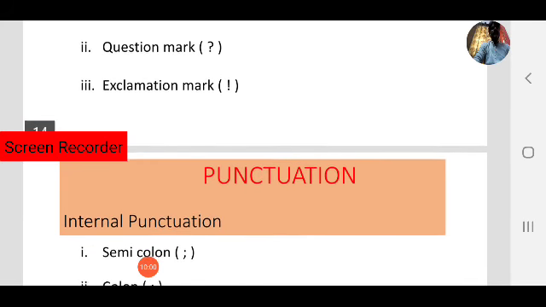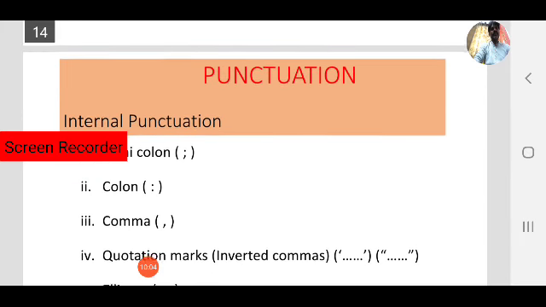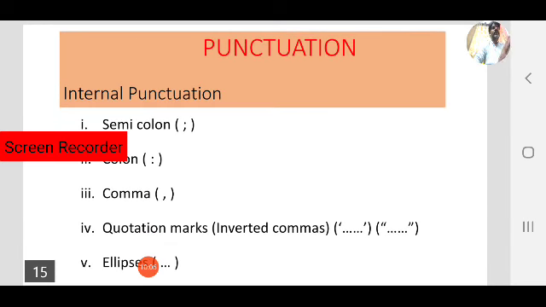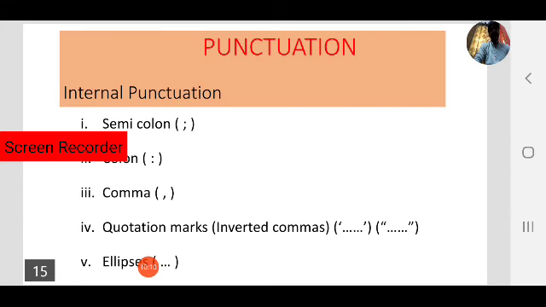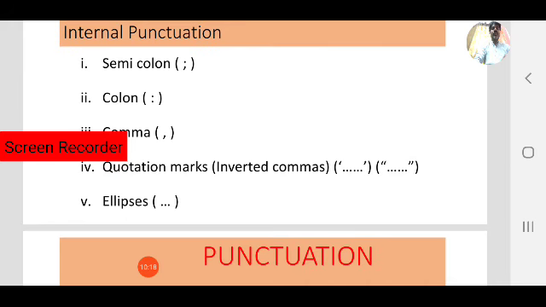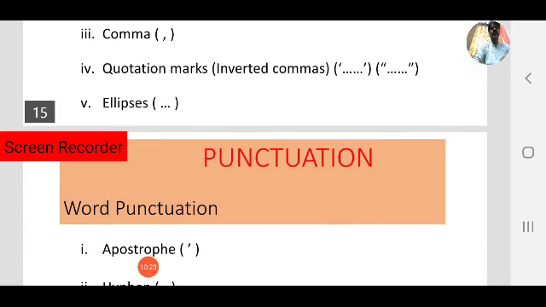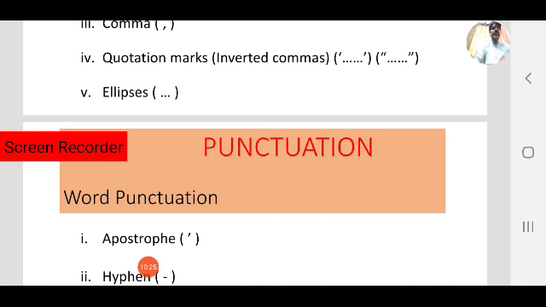Now come to the second type of punctuation, that is internal punctuation. You can use these marks in the middle of sentences, in the middle of the statement. Those come under internal punctuation. Here semicolon, colon, comma, quotation marks or inverted commas, and ellipses come under internal punctuation.